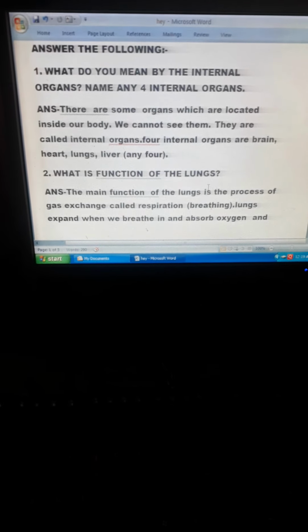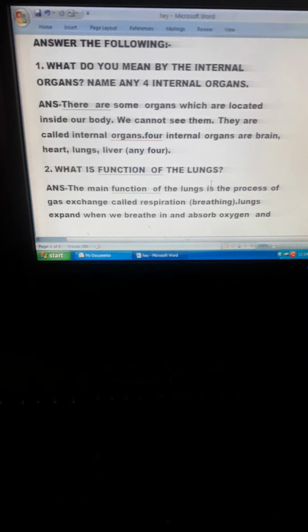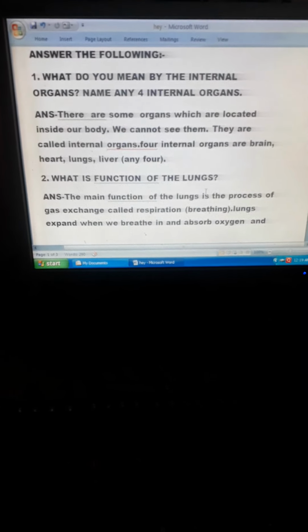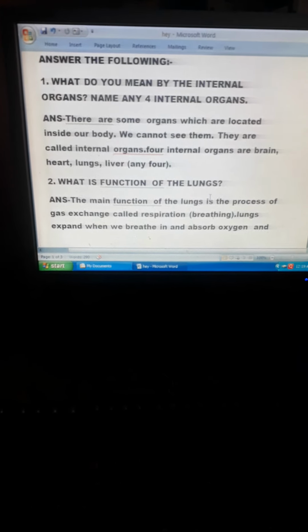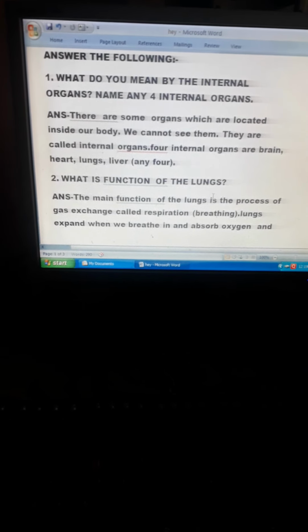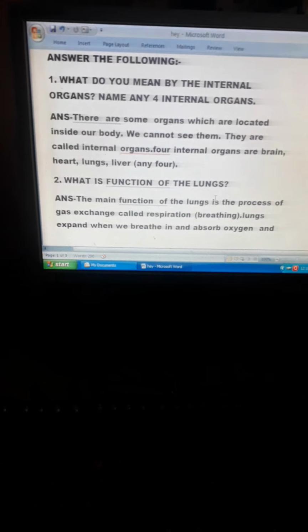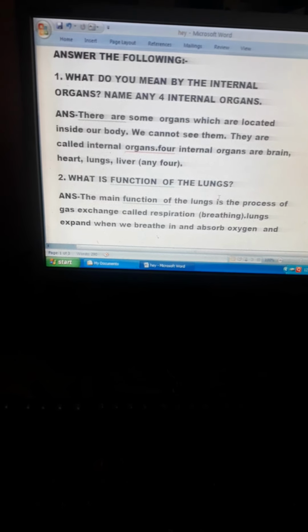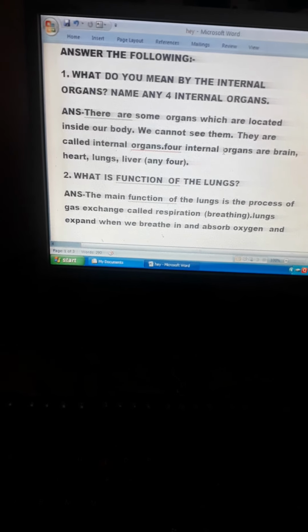Coming to answer the following. What do you mean by the internal organs? Name any 4 internal organs. There are some organs which are located inside our body. We cannot see them. They are called internal organs. 4 internal organs are brain, heart, lungs, liver. Any 4 of your choice you can write.